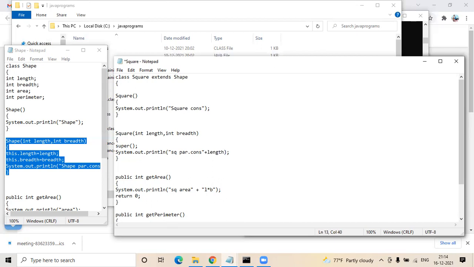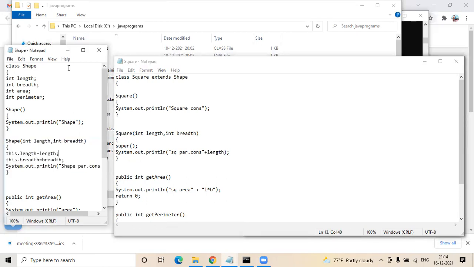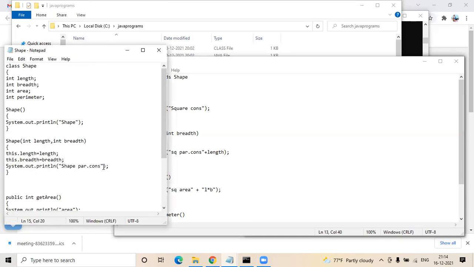In the same way, in your shape constructor also, have this dot length in your sysout.